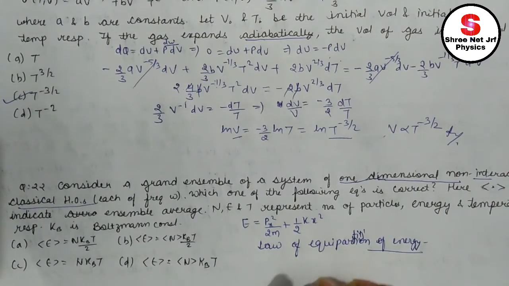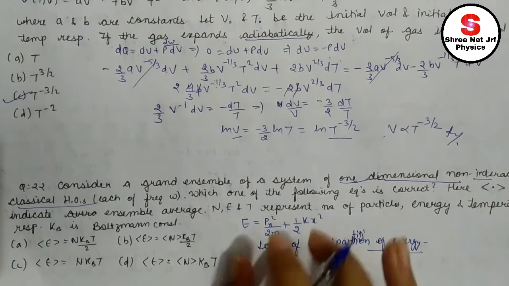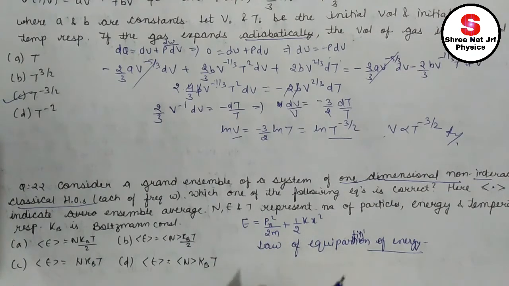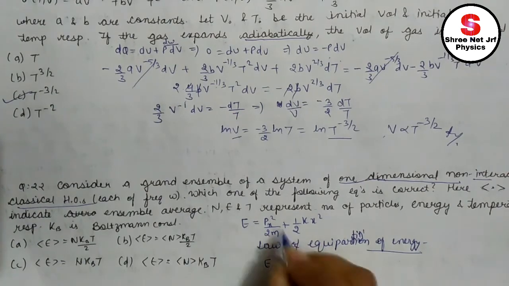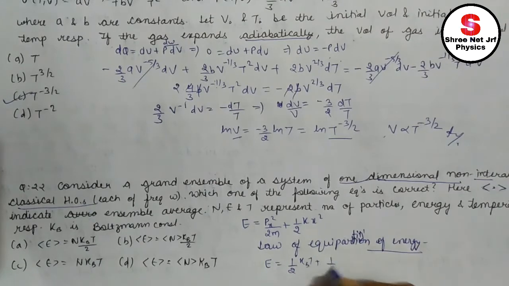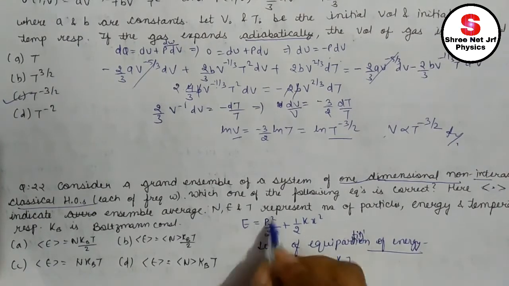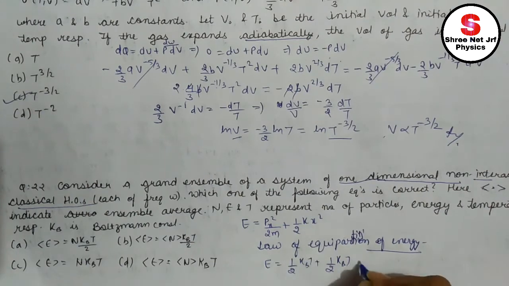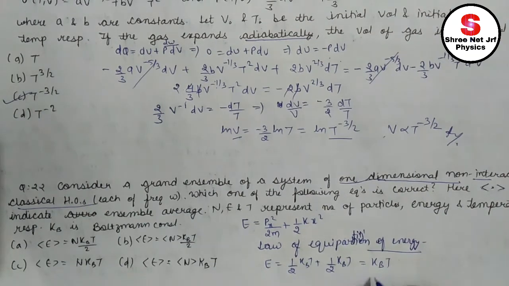Using it, we know that in an energy term which has a coordinate in quadratic form, the energy associated with each term is half kBT. That means the energy E here is half kBT for the momentum coordinate plus half kBT, since the position coordinate is also in quadratic form. That means it is kBT.